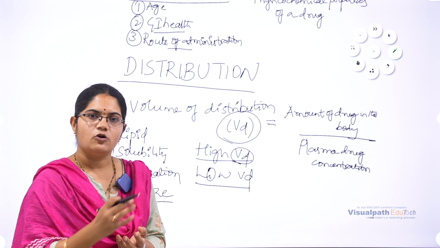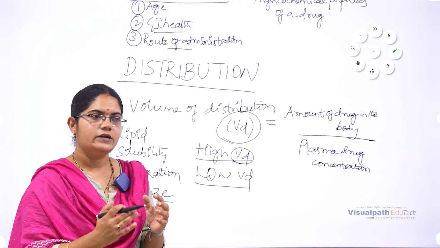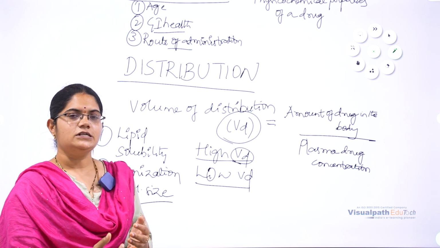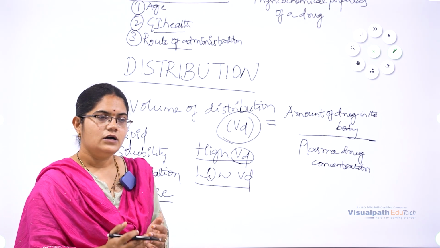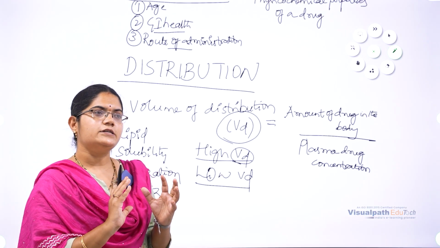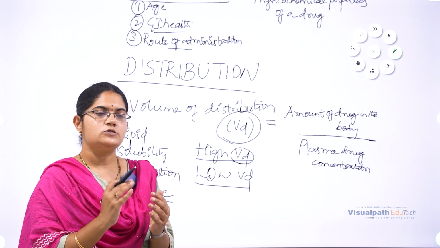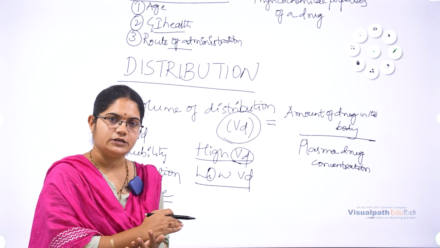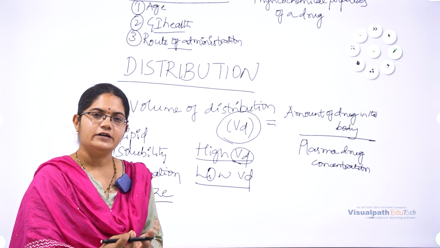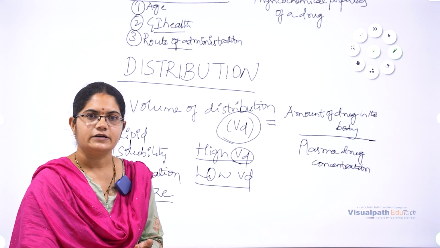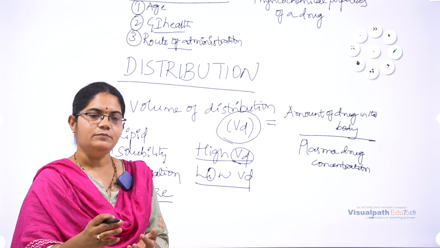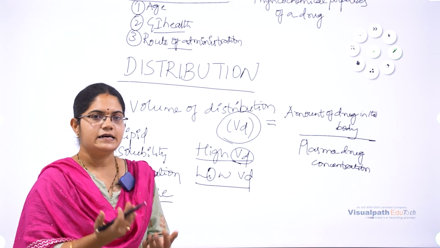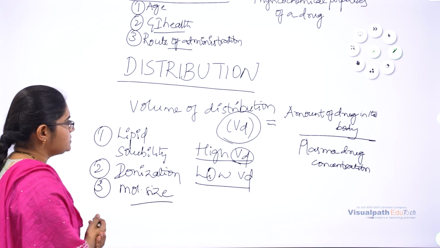So its action will be prolonged in a very slow process when a large size of drug is administered. When a large size of drug is administered, it is absorbed very slowly and it may cause accumulation in specific areas of tissues. Because of that accumulation, some part of the drug can reverse back into the bloodstream and it can show its effect slowly by prolonging its effect. So the distribution will also be affected by the size of the drugs administered.